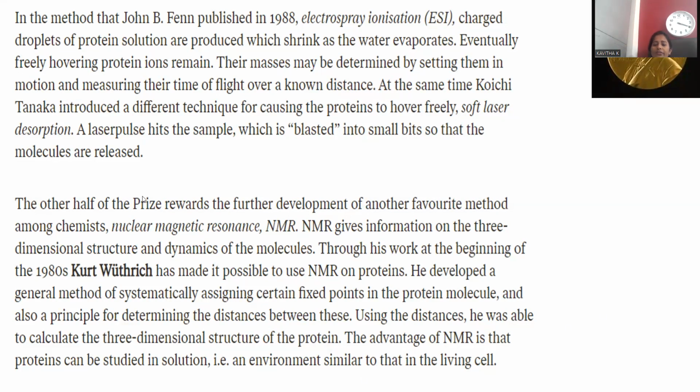The advantage of NMR is that protein can be studied in a solution, an environment similar to that of a living cell. So how this protein is surviving, how it is living, and what the environment around it is, the entire study was carried out by this NMR tool.